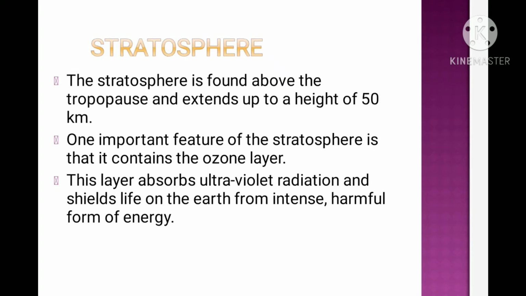So the stratosphere is found up to a height of 50 kilometers and it has great importance because of the presence of the ozone layer, which protects living organisms from harmful and intense ultraviolet radiations. So this is the second layer of the atmosphere, just after the troposphere.